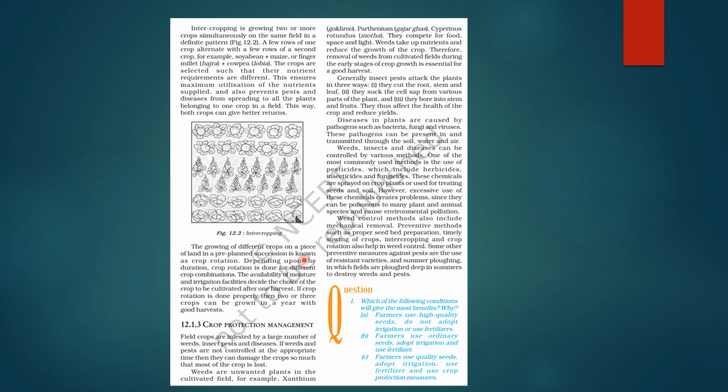Now, the growing of different crops on a piece of land in a pre-planned succession is called crop rotation. This is another concept. So, depending upon the duration, crop rotation is done for different crop combinations. Availability of moisture and irrigation facilities decide the choice of the crop to be cultivated after one harvest. Okay. If crop rotation is done properly, then two or three crops can be grown in a year with good harvests. Right.